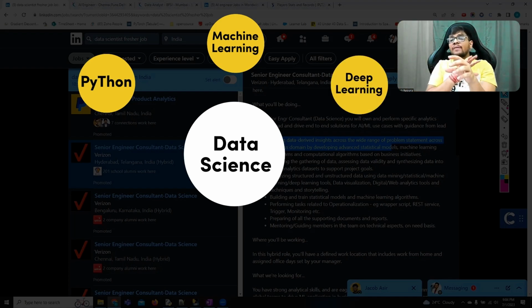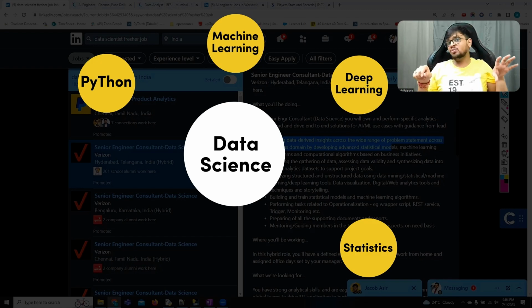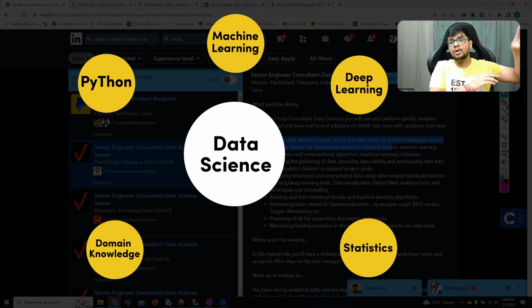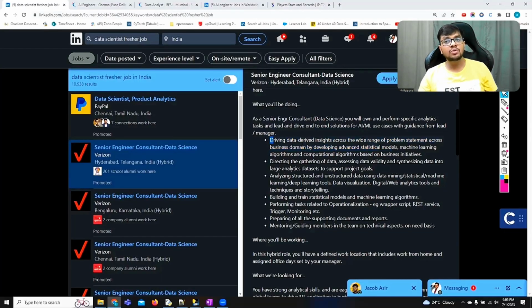Deep learning, if you have that, is super duper good. That is the best thing if you have deep learning also. If you don't have that, it's okay for now. So Python, machine learning. Then statistics is very important as a data scientist. You should have a good knowledge of statistics, probability, what derivatives are, a little bit of information you should have about that. Then domain knowledge, and you should be very good at playing with data. So these are the 5 things that are required to become a data scientist, and those 5 things are mentioned here.